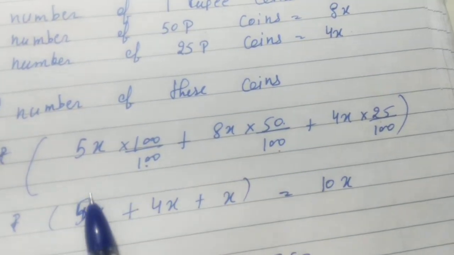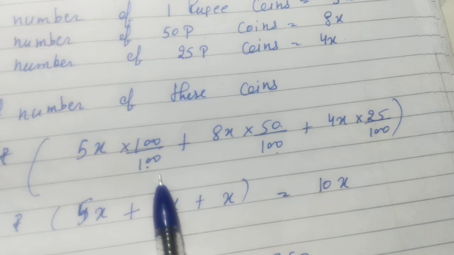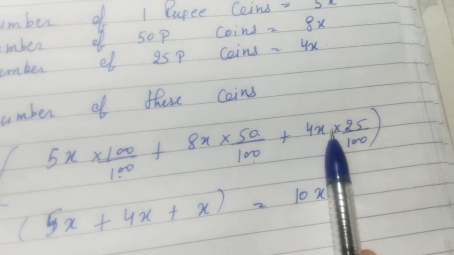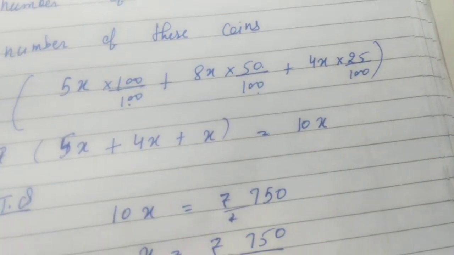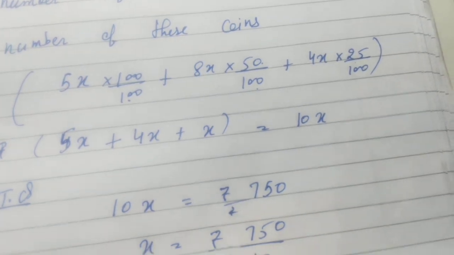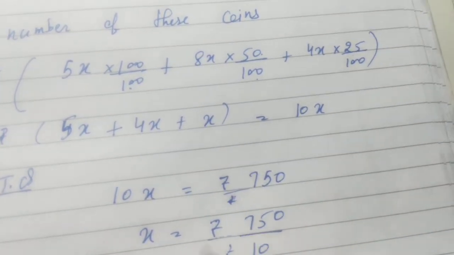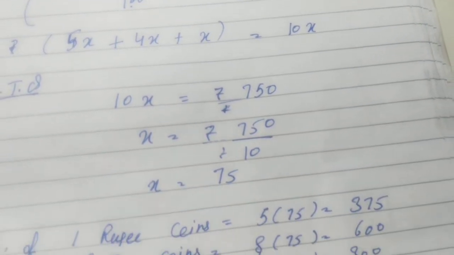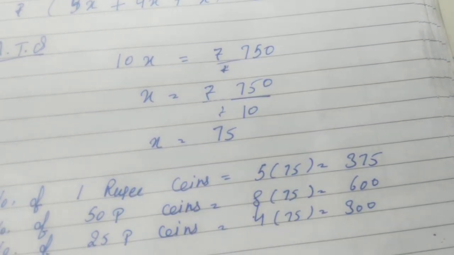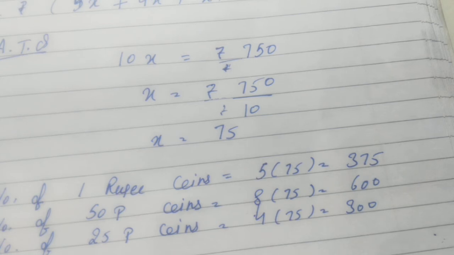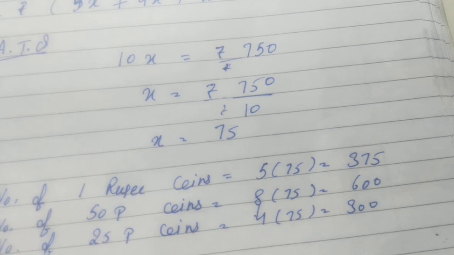Then total amount, 5x into 100 by 100, 8x into 50 by 100, 4x into 25 by 100. We'll get it as 10x. Then equating 10x to rupees 750, we'll eliminate x as 75. Number of 1 rupee coins, then number of 50 paisa coins, then number of 25 paisa coins.